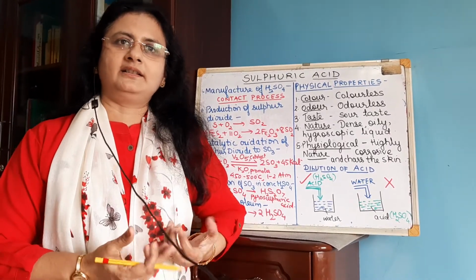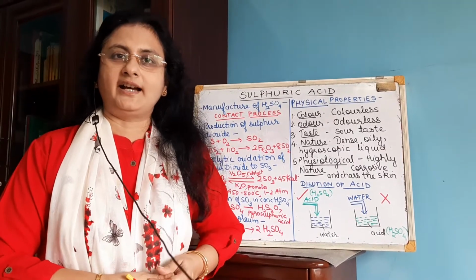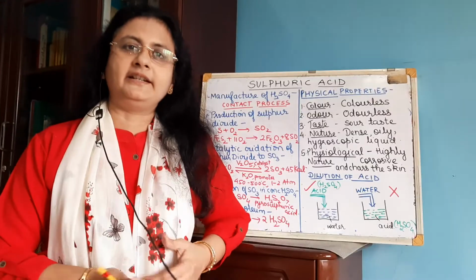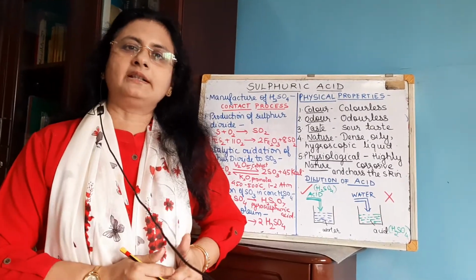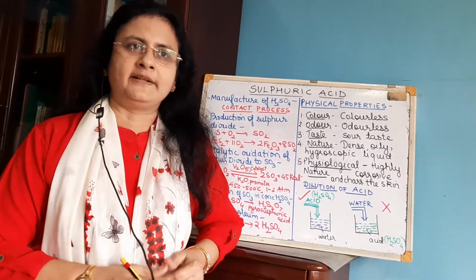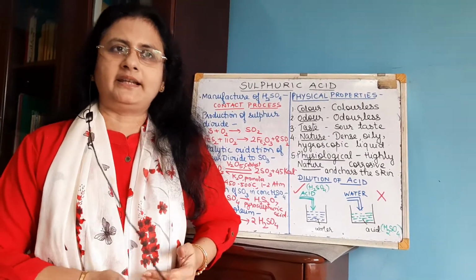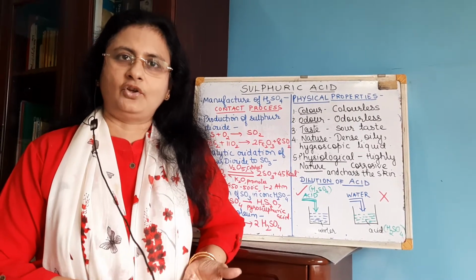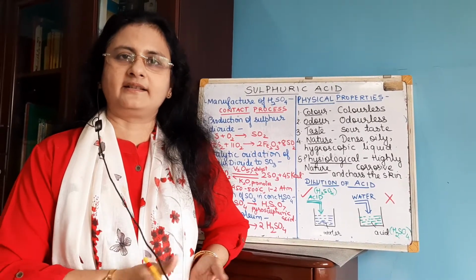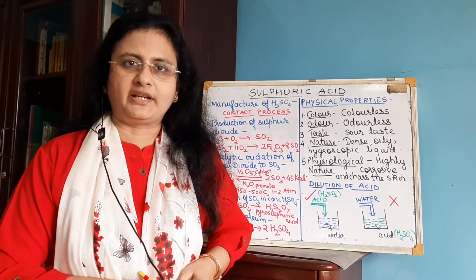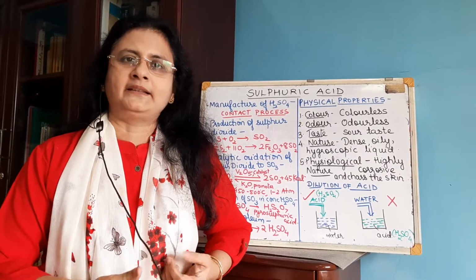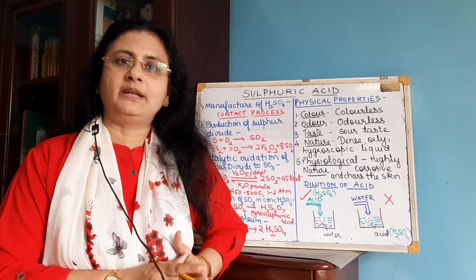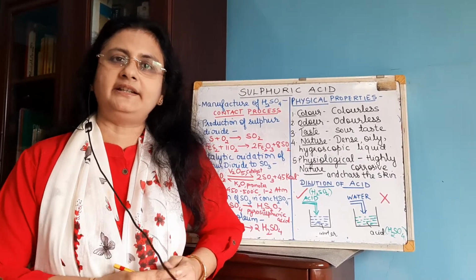Now because the demand for sulfuric acid is very high in the industry, there is no laboratory method for preparing sulfuric acid. Directly you have an industrial method or a large scale preparation of sulfuric acid. And of course general methods are there. If you remember, in nitric acid we have seen the oxidation of the non-metal sulfur by nitric acid results in formation of sulfuric acid. So those general methods are there, like you dissolve sulfur trioxide in water, you get sulfuric acid. But there is no laboratory method. Directly we are having the industrial method.